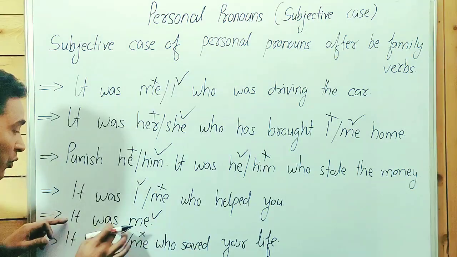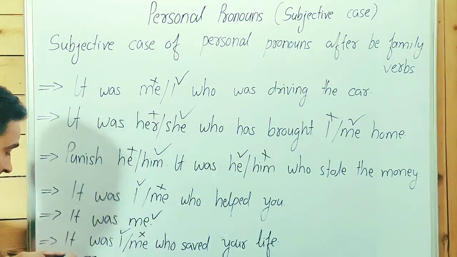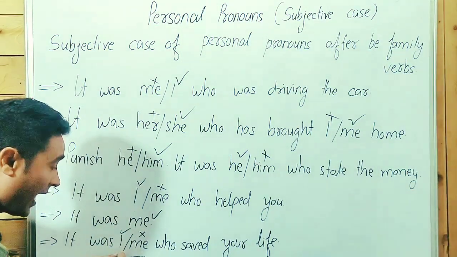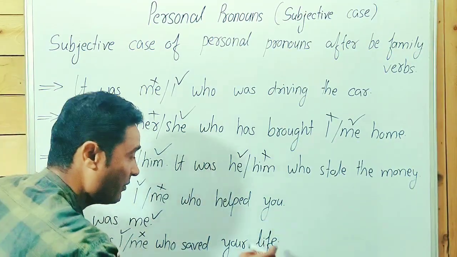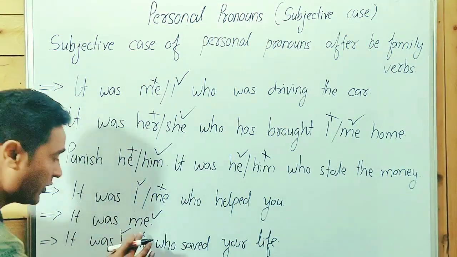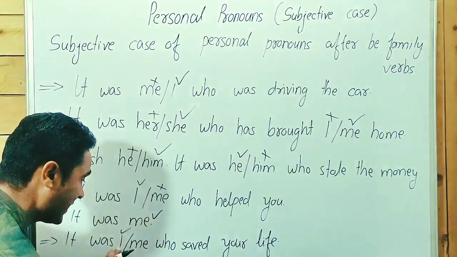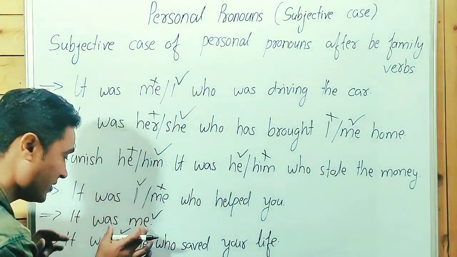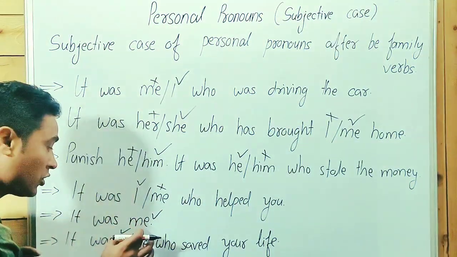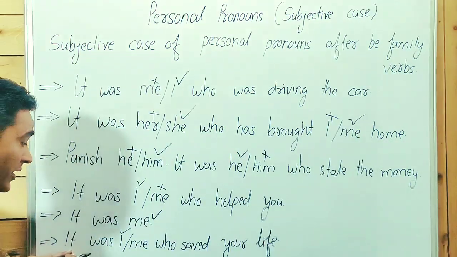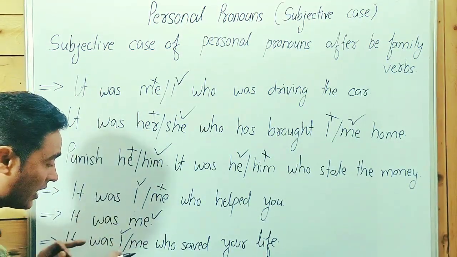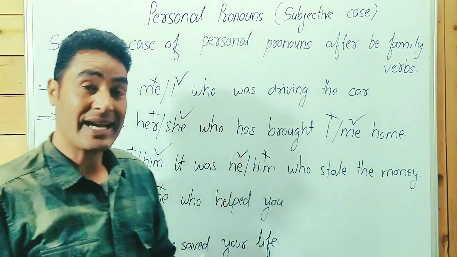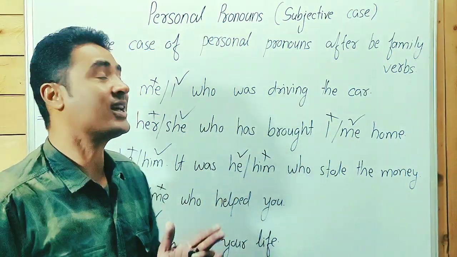Here, it was me is a complete sentence. With it was I, we have to write something further: it was I who saved your life. In this case we have to use the subjective case. When we finish a sentence, we use the objective case. When we have to write further, we have to use the subjective case. I hope you have understood.